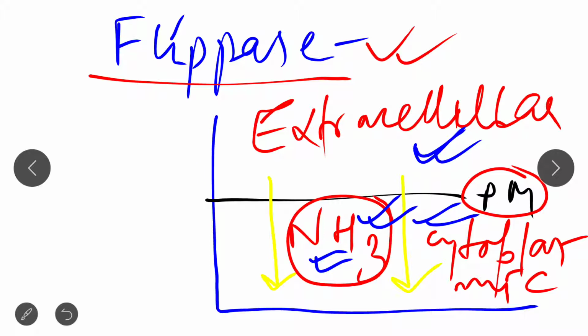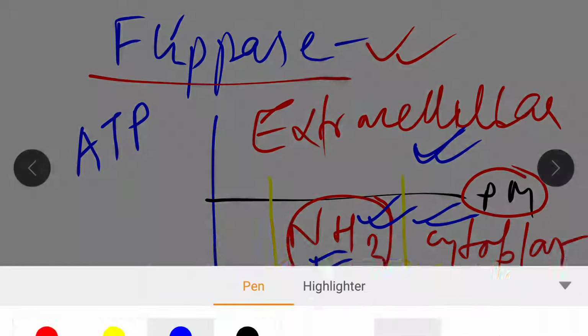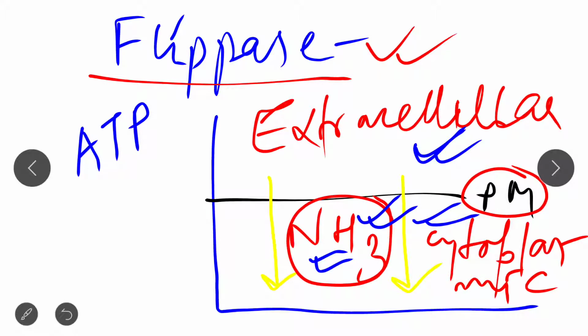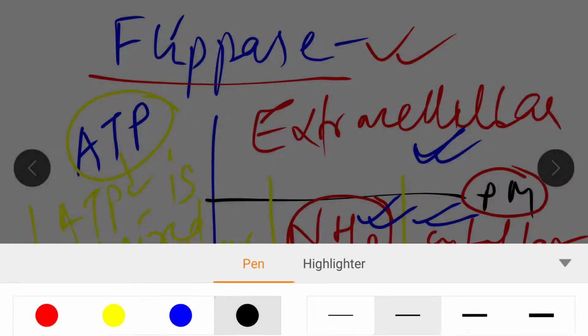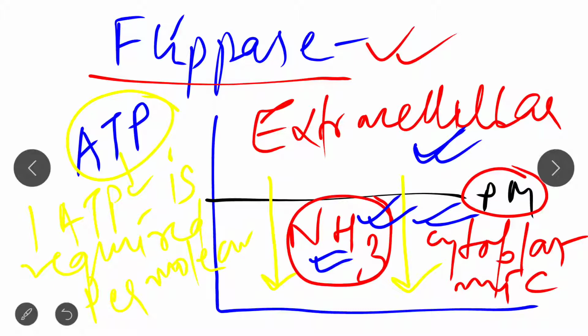Second point, please note it down here. For this, flippase requires ATP. One ATP is required per molecule. So first point is that flippase helps in the transfer of the amine